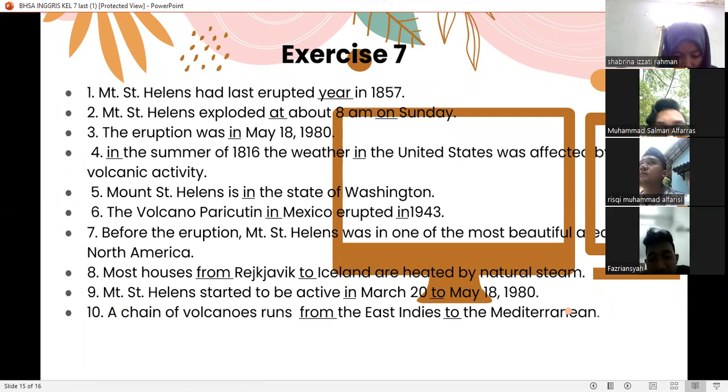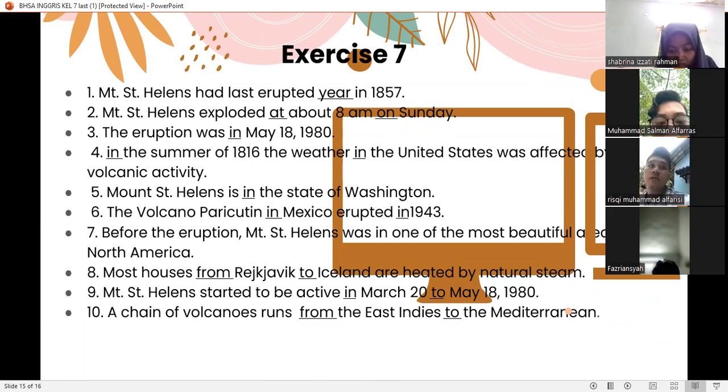Exercise 7. Number 1, Mount St. Helens had last erupted in 1857. Number 2, Mount St. Helens exploded at about 8:30 on Sunday. Number 3, the eruption was on May 18.